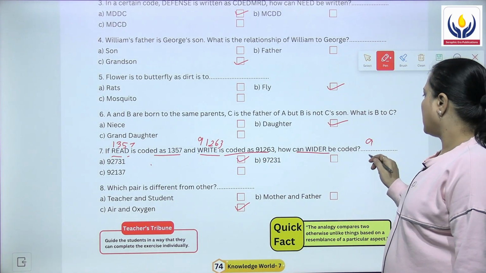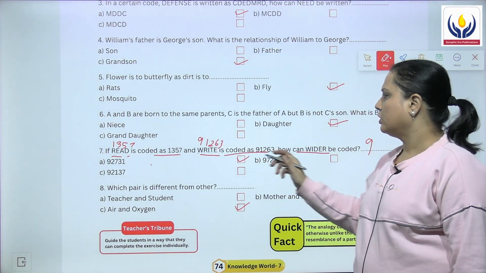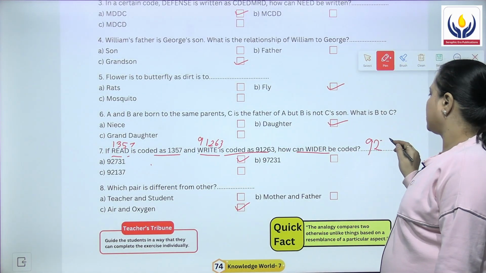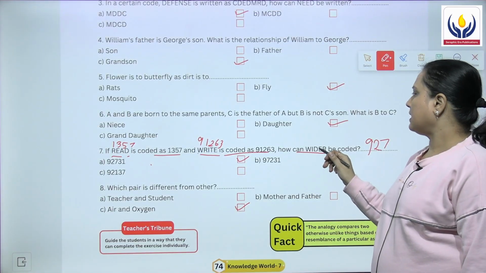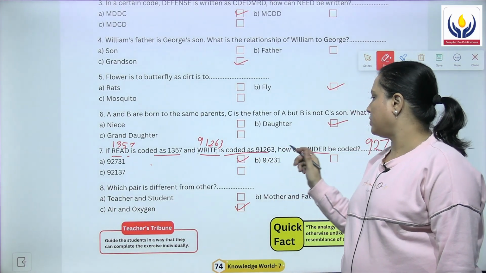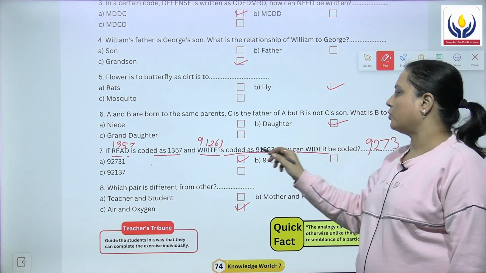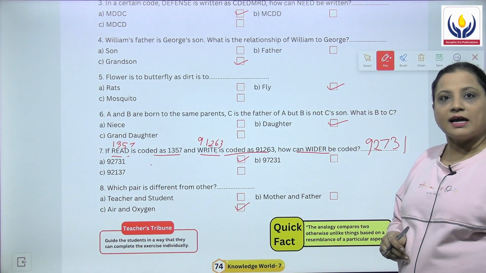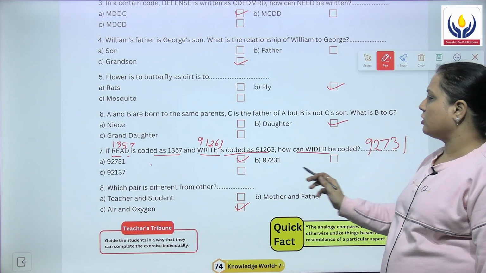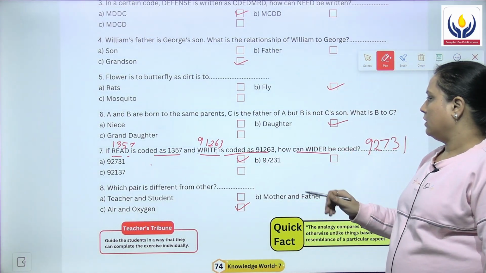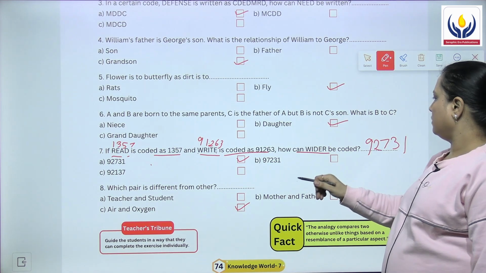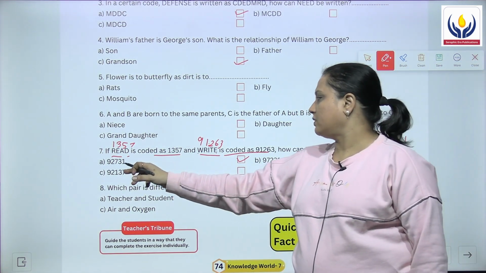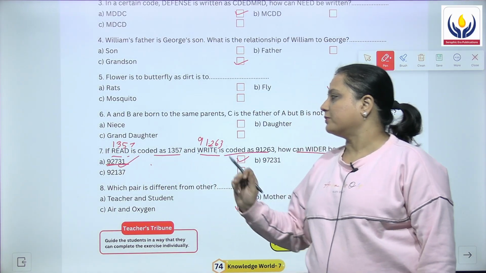कुछ नहीं, आपको सिर्फ ये ध्यान देना है W के लिए कौन सा नंबर है? We have 9. I के लिए what they are using is 2. D के लिए क्या यूज कर रहे हैं? D के लिए 7. Then E के लिए हम क्या यूज कर रहे हैं? Let's check out, 3. And R के लिए what they are using is 1. So what is the code form? 92731. Where is the option? 92731, 97231 or 92137. What is the answer? 92731. That means the first one is the correct answer.